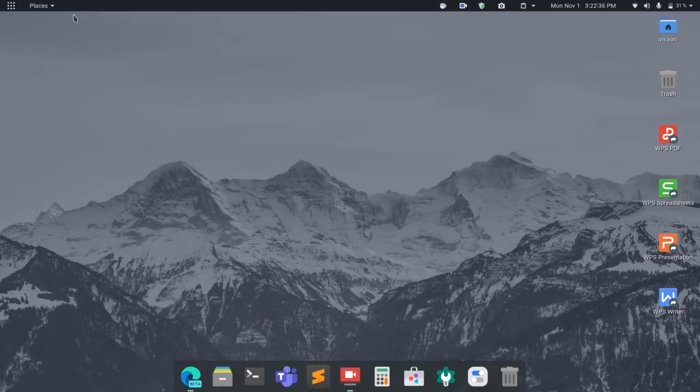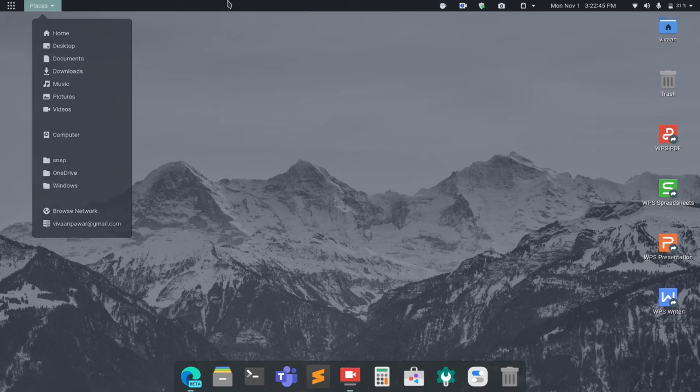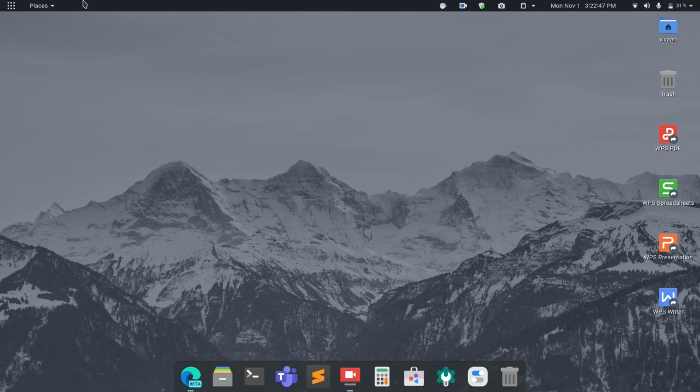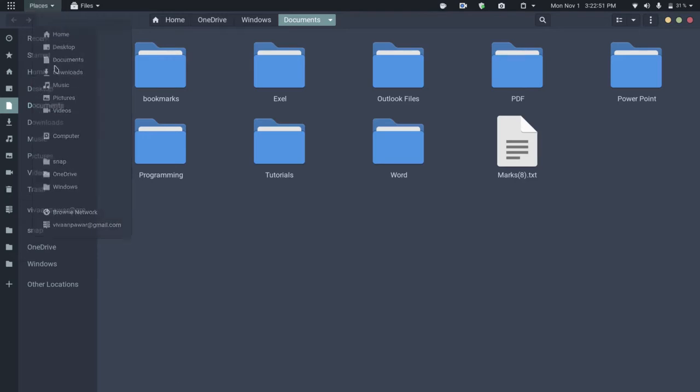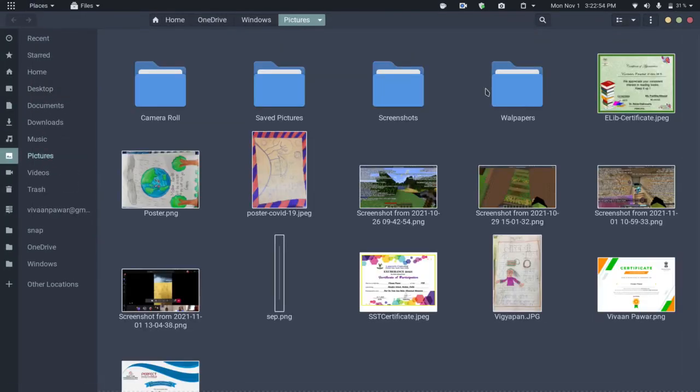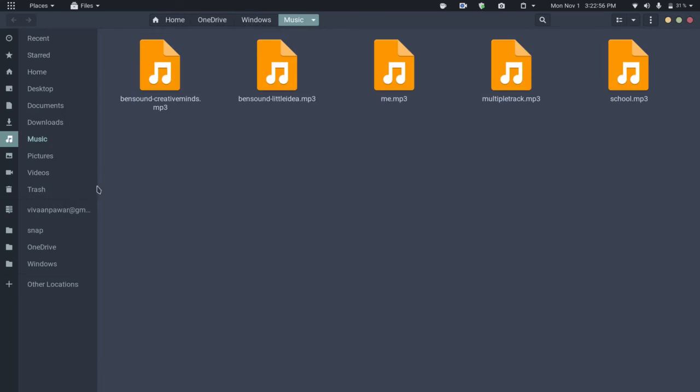So I have one recommended extension you can use, which is Places Status Indicator, which shows the sidebar directories directly in your activity bar. Just click on places and go to documents, and there you have documents, music, pictures and the sidebar items which you have. Okay,